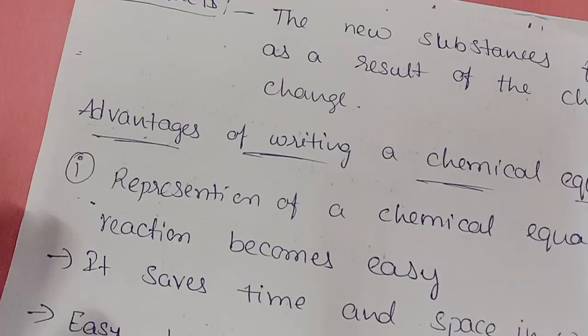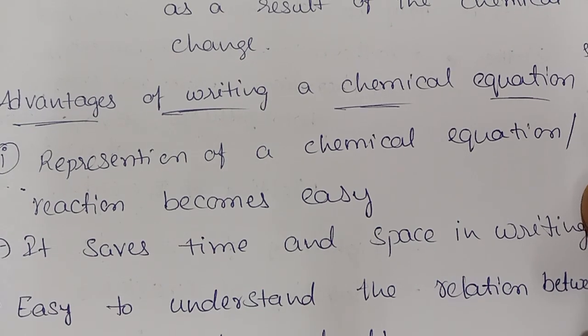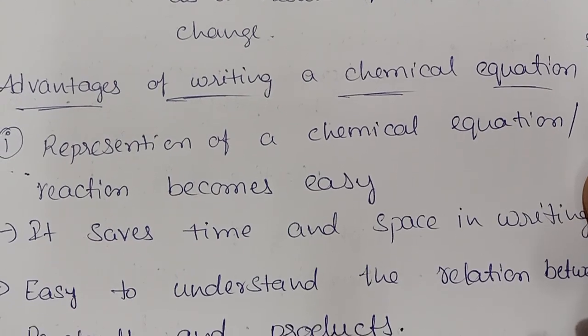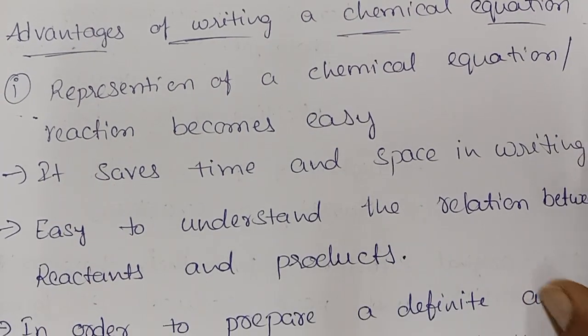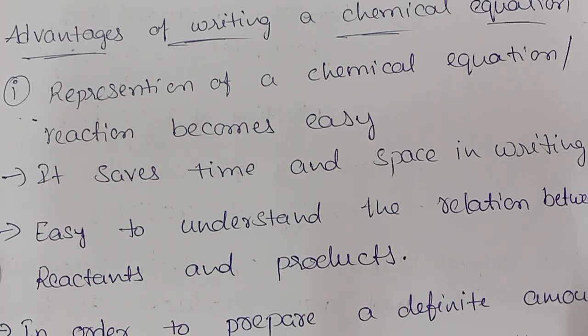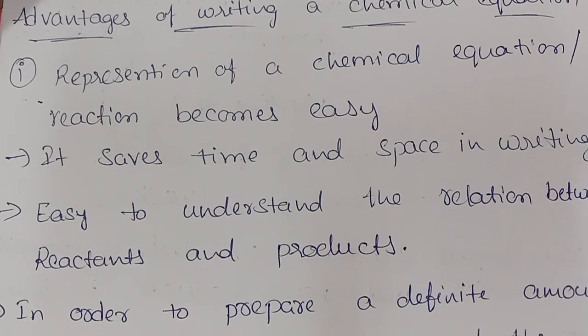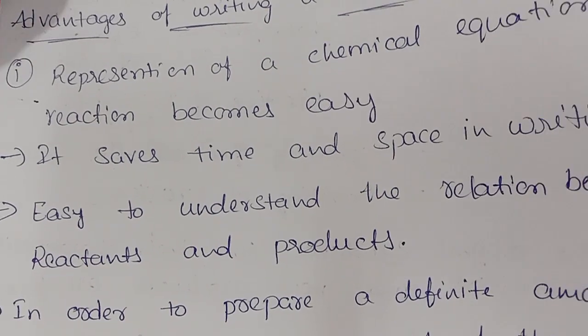So what are the advantages of writing a chemical equation? Important one: representation of a chemical equation or reaction becomes easy, meaning easy to understand. It saves time and saves space in writing. If you write the same equation, hydrogen plus oxygen, in words, it takes more space, so we have to read the whole thing at a time.